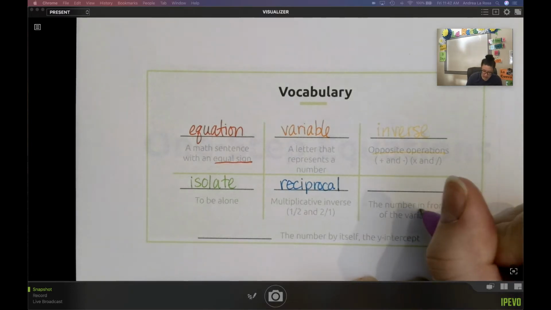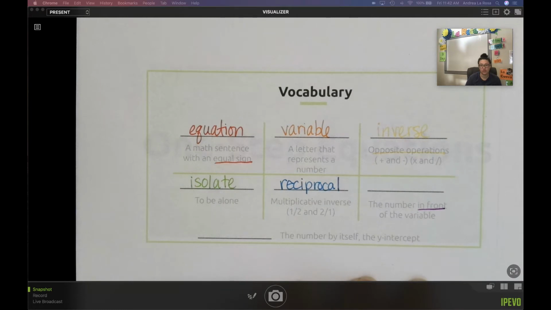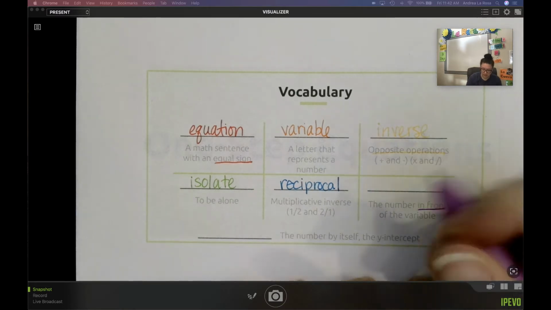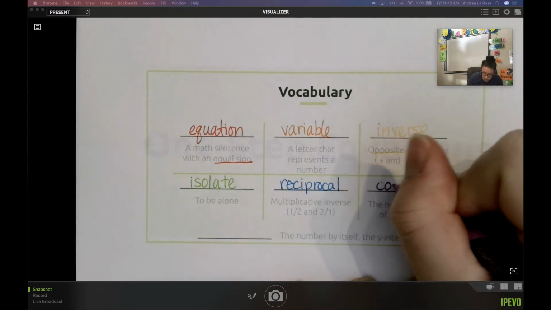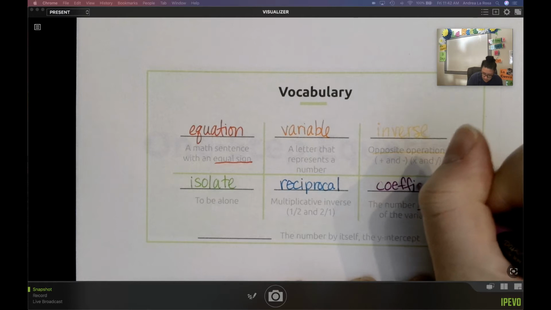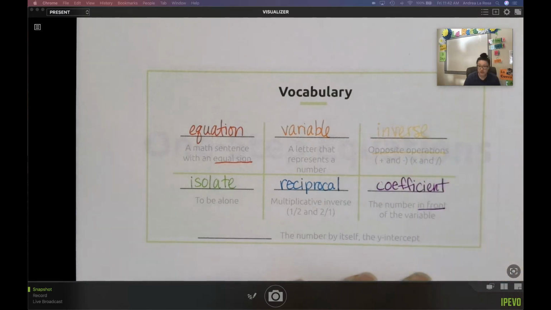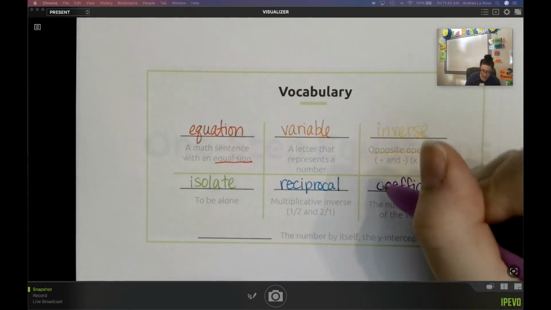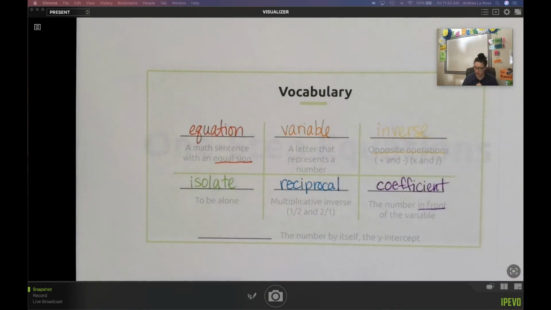Then we have the number in front of the variable. Last unit, we called it slope most of the time because that was appropriate when we're graphing. But now we are going to use the word coefficient. For this unit, we're going to use a synonym, that word coefficient, to refer to that number in front of the variable.